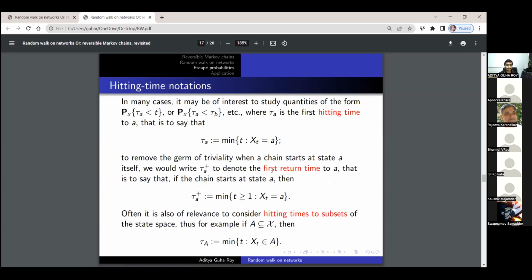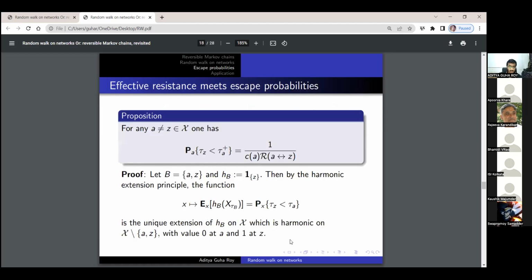All right. So now there are some notions of hitting time. The hitting time tau A is the first time the particle visits the node A. The first return time to A is the first time the particle returns to A, given that it starts at A. And the hitting time of a subset is the first time the particle hits some vertex which belongs to the subset.